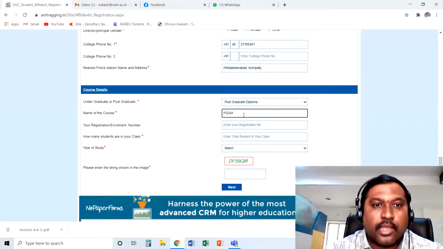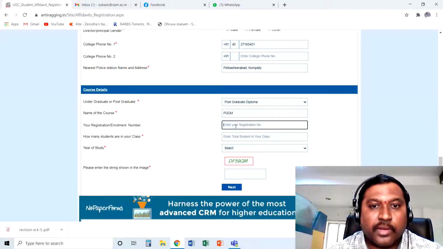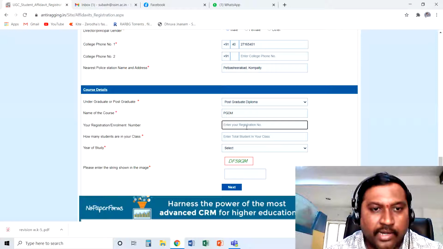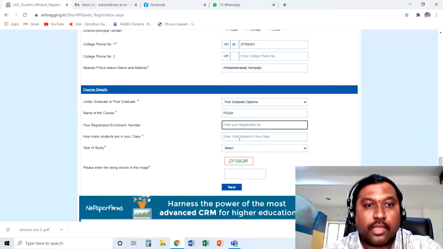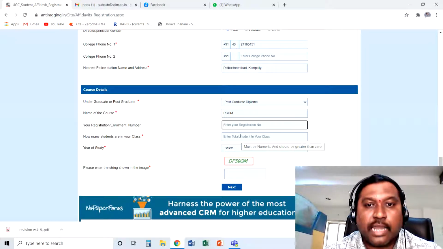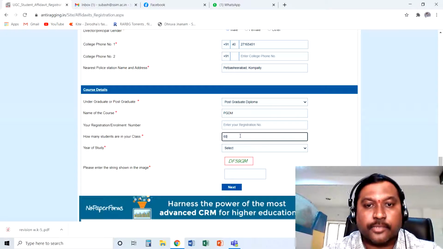And your registration or enrollment number. This is not a mandatory column, but still you can give your enrollment number like 29 hyphen 001 or 002, whatever the registration number of your program is. I am leaving it blank as of now because it is not mandatory. And how many students are in your class? You can always say 60.